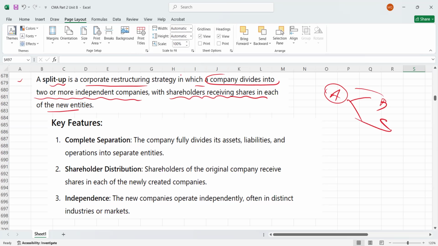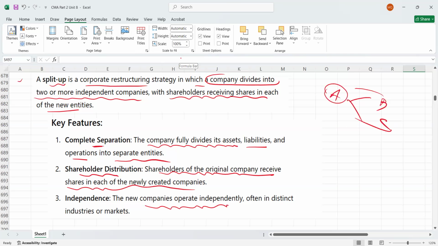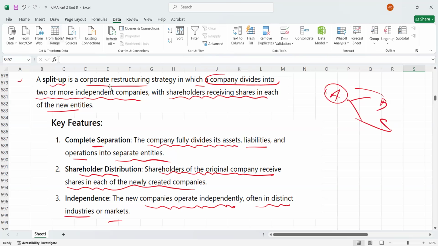So here the key features are what? Complete separation: the company fully divides its assets, liabilities, and operations into separate entities. So they are completely separate. Shareholder distribution: shareholders of the original company receive shares in each of the newly created companies. And independence: the new companies operate independently, often in distinct industries or markets.